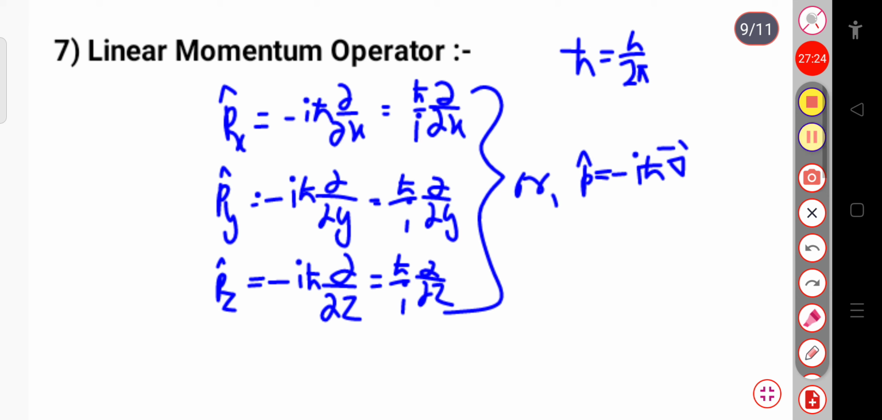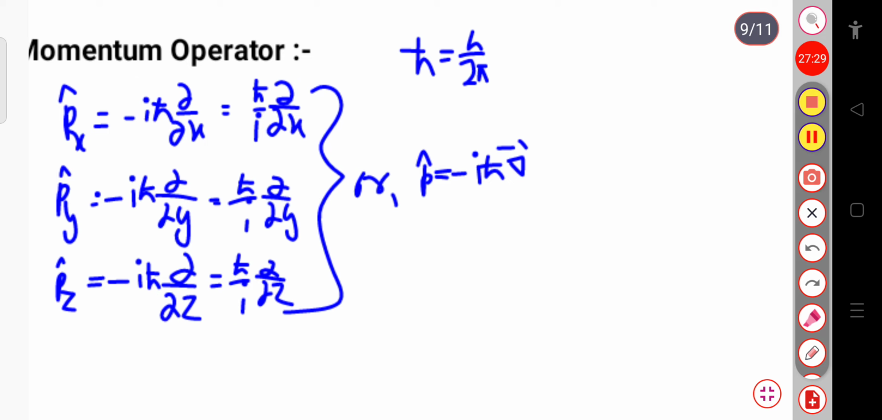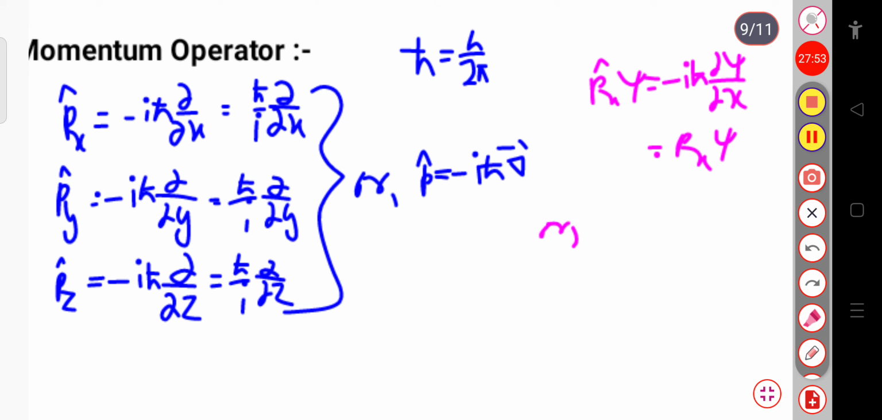That is, if this operator p cap operates on the wave function psi, we can write px cap psi is equal to minus i h cut dou psi by dou x. Or also, for the general expression, we can write p cap psi is equal to minus i h cut delta psi.